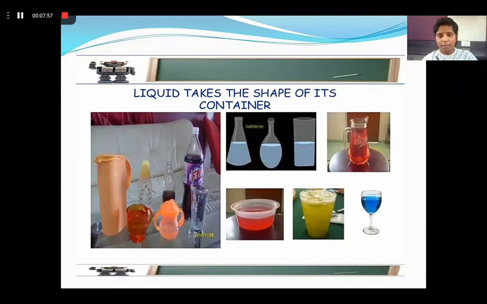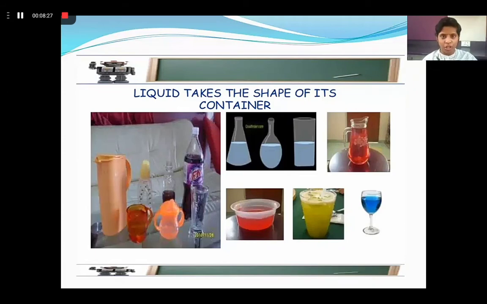Okay. See the third picture there. The volume of the water is same, but it has taken the shape of different containers in which it has been poured. Okay. So liquid has a property to take the shape of the container. Liquid doesn't have its own shape, but the volume is same. So this liquid can easily flow as it doesn't have any particular shape.